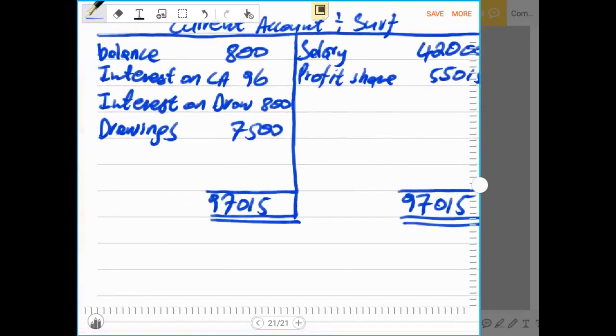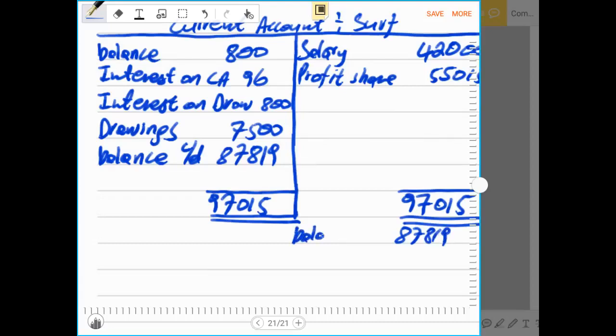Then we subtract all the debit side from 97,015 cents. That will give us a balance carried down of 87,819 cents. That will be a balance that is brought down. We bring it to the new year.